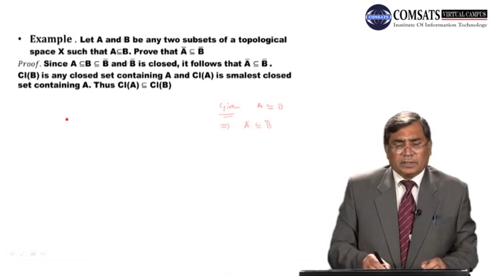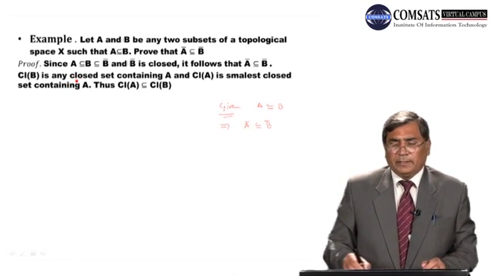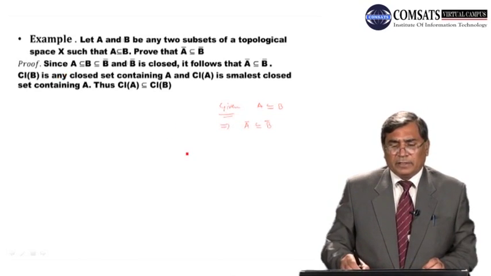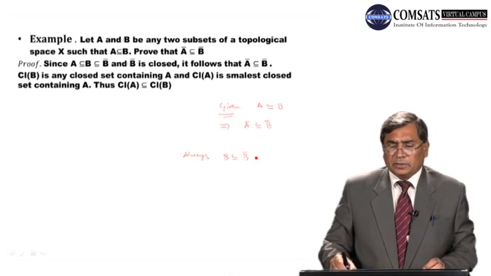Now, since A is a subset of B, we know always B is a subset of closure of B. And this is always a closed set.